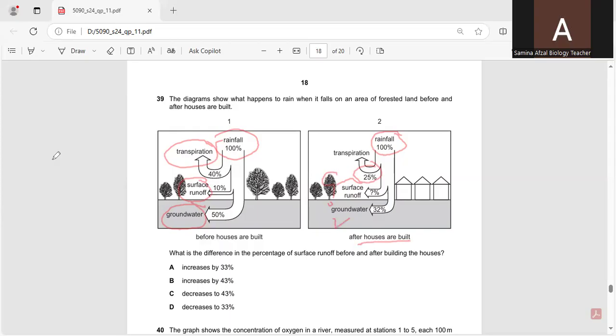So what is the change in the percentage of surface runoff before and after the houses are built? 25% and 32% make 57%, and there was 10% runoff earlier. So 67%. Out of 100, 67, it is 33%. So surface runoff has increased to 33%.